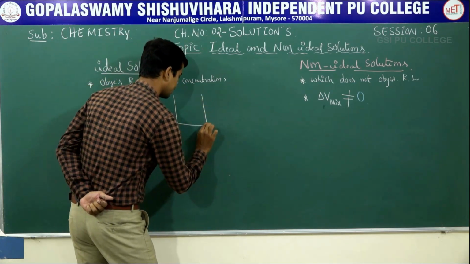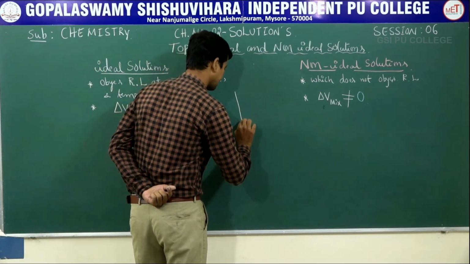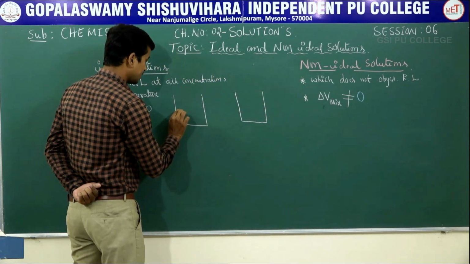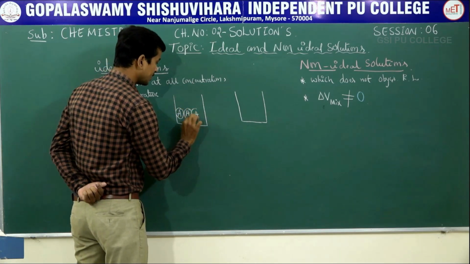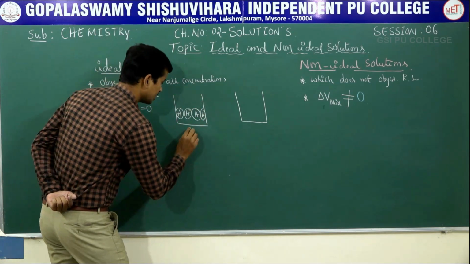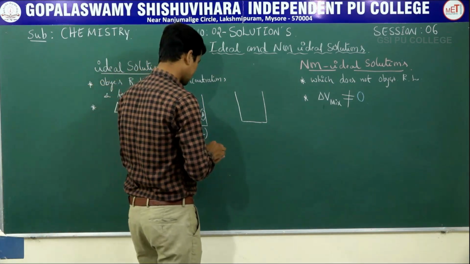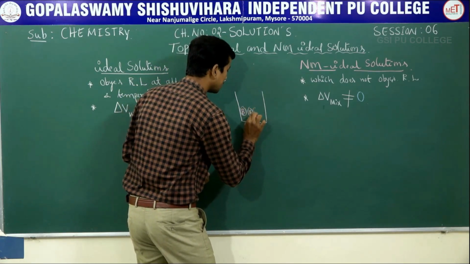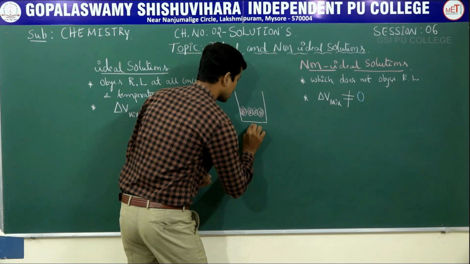two liquids in separate beakers. Let us consider liquid A, assumed as a solute, and another liquid B, assumed as a solvent.